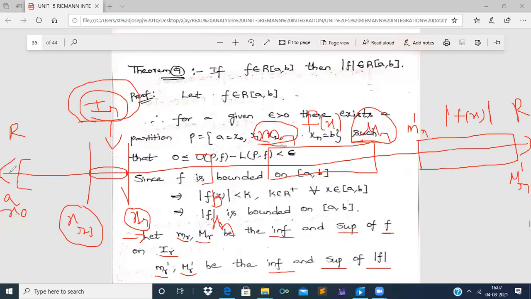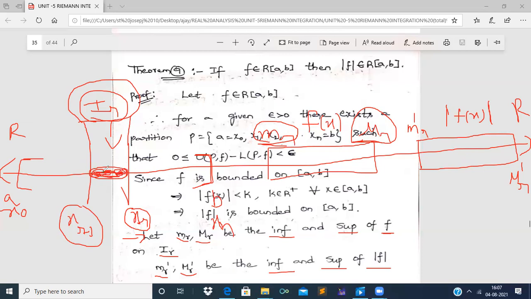So the whole of this is the real number line capital R, and this A B is a closed interval in which we have taken the r-th segment Ir, in which xr minus 1 and xr are the first endpoint and the second endpoint respectively, and the space in between represents the values between xr minus 1 and xr.